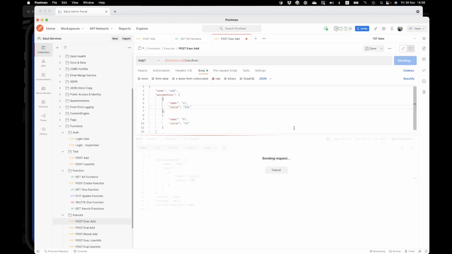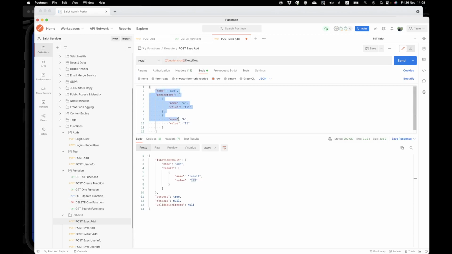Let's try to mess with the numbers once again. The command function is not so complicated. Okay, in this case we have another result. Cool.